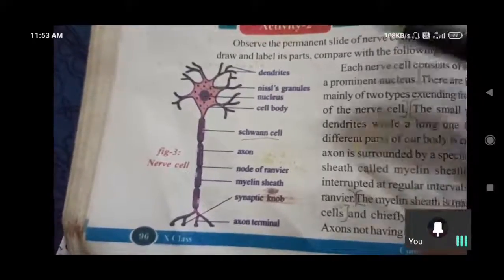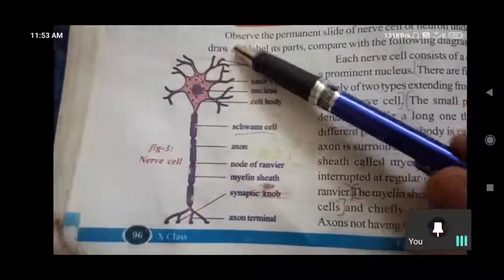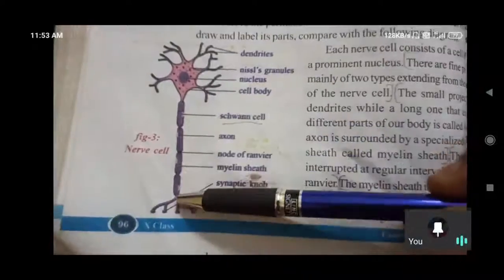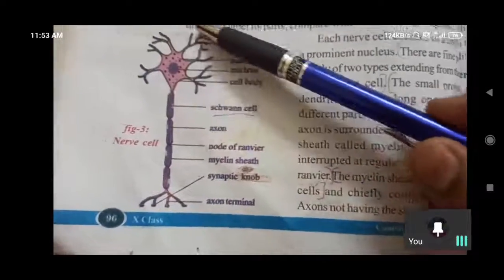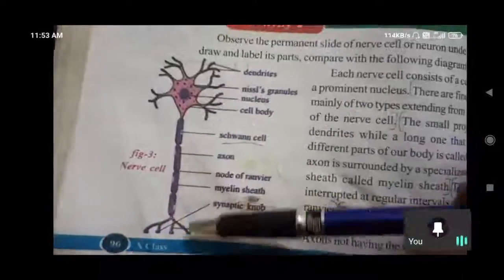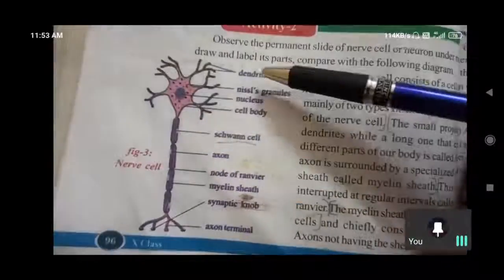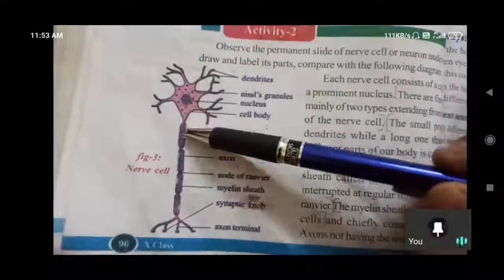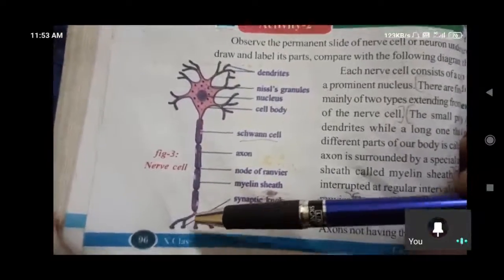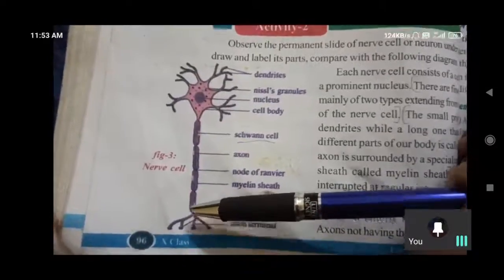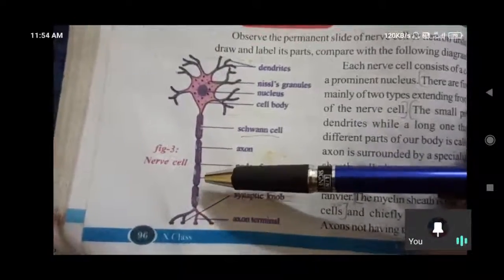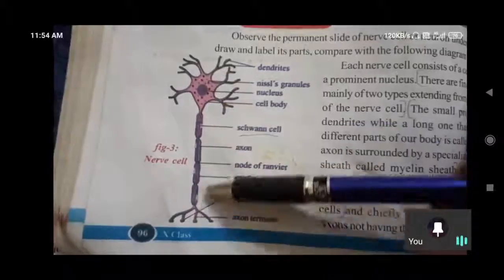So these are the labels. These are small projections. Two types of projections are there. One long stem-like projection is the axon, and the others are small projections. Each nerve cell contains two types of projections. The small ones are called dendrites, and the long stem-like structure is called the axon. In humans, according to scientists' observation, it may be a foot in size.